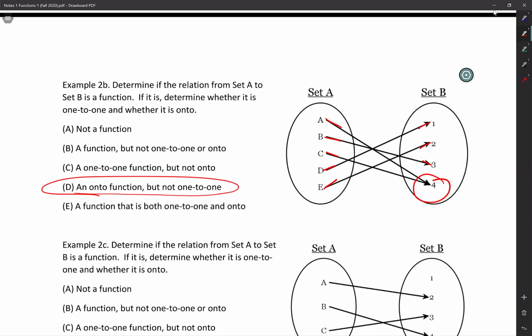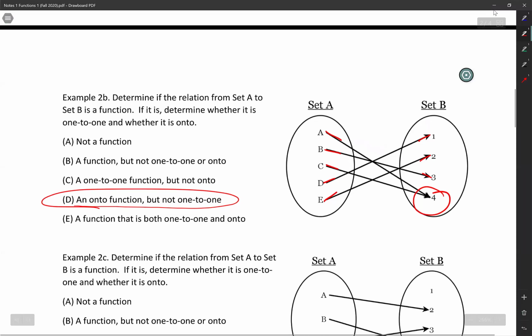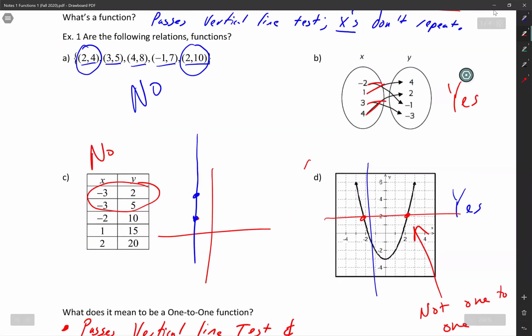It can't be one-to-one because you can't have 2 different x values approach the same y value. It would be this situation right here. See, 2 different x values have the same y value.